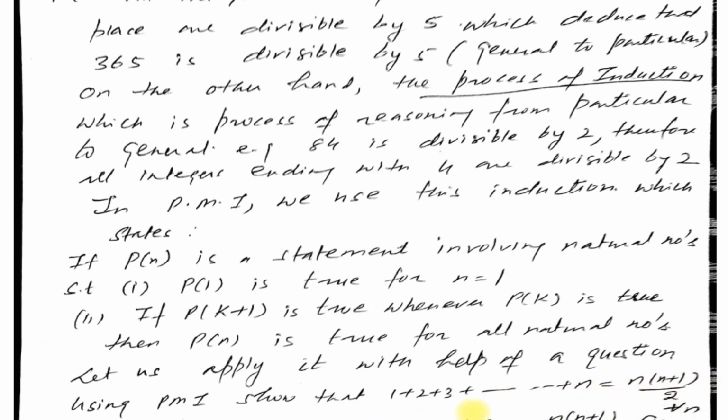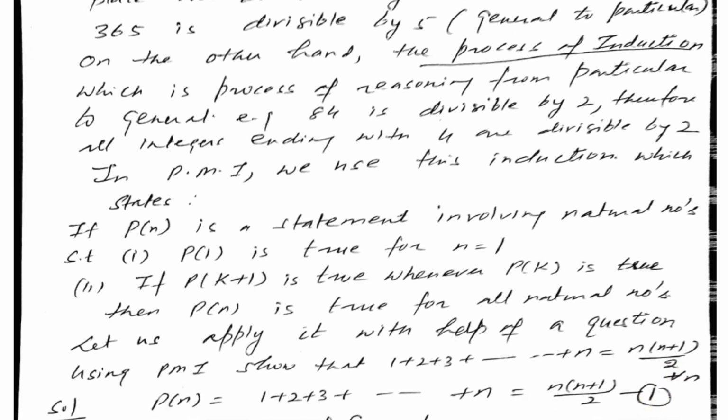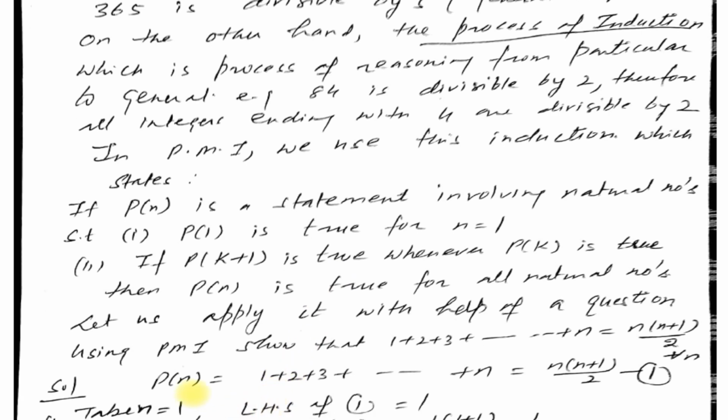We can also find it by using the method of AP, because the sum of n terms is given by n by 2 into first term plus last term, so we are getting the result n into n plus 1 by 2. But now we should prove this result by the principle of mathematical induction. Let us see how to do the question. Let this statement be denoted by Pn: 1 plus 2 plus 3 up to n equals n into n plus 1 by 2. This is our question. We denote it by Pn.